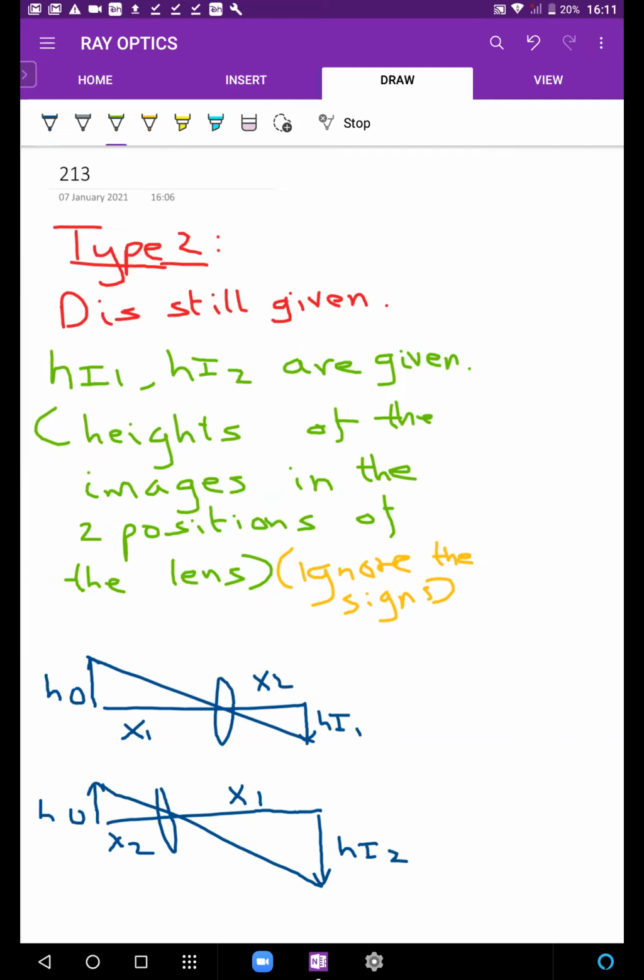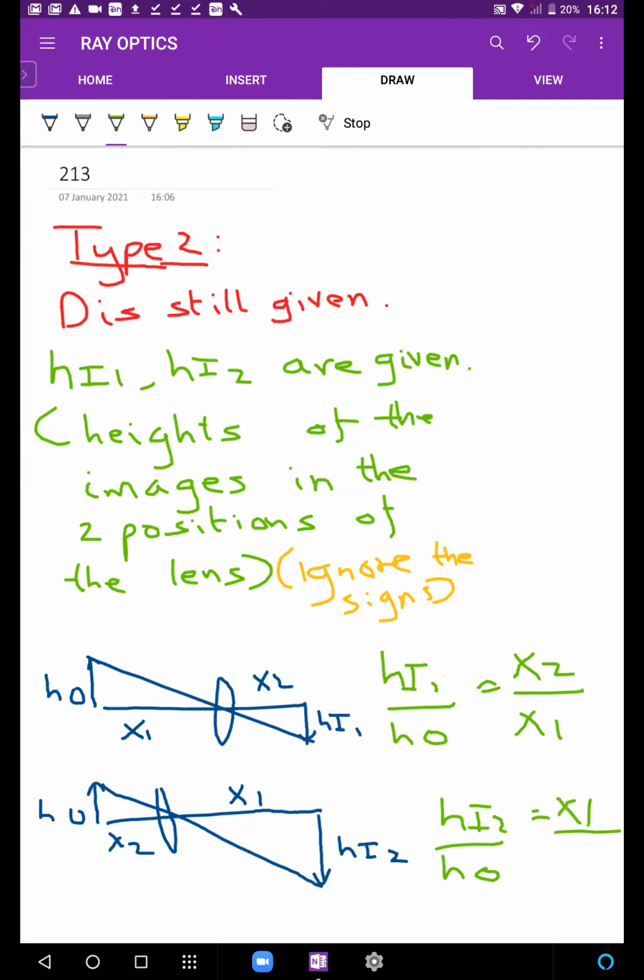So based on that, from the first equation, we can say hi1 by ho is x2 by x1, and here hi2 by ho is x1 by x2.